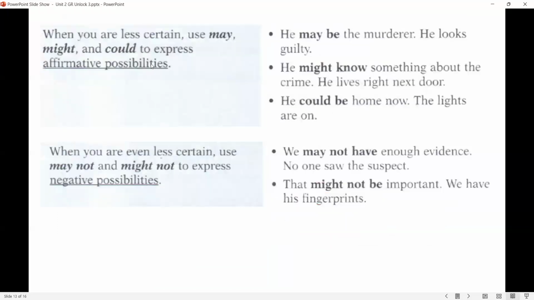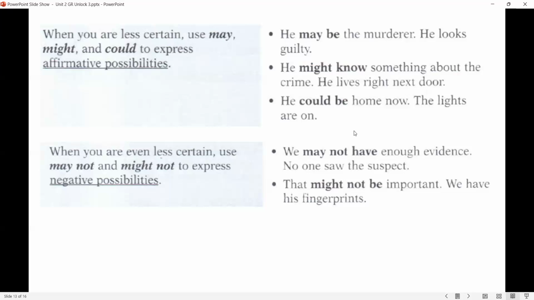And the next point that I have here: when you're less certain, use may, might, and could to express affirmative possibilities. Example: he may be the murderer. A murderer is someone who kills other people. Killer. He looks guilty, not innocent. He might know something about the crime. He lives right next door. He could be home now.